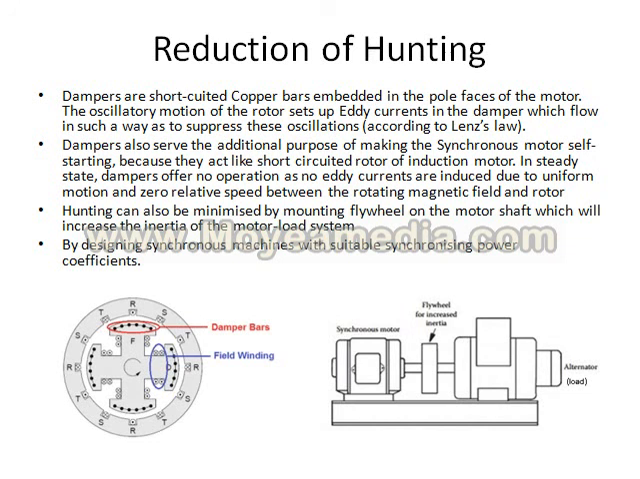Then hunting can also be minimized by mounting a flywheel on the motor shaft, which will increase the inertia of the motor load system. We have seen the torque equation earlier. By increasing KJ, we can also improve the system and damp the oscillations. That is possibly done by using a flywheel also.